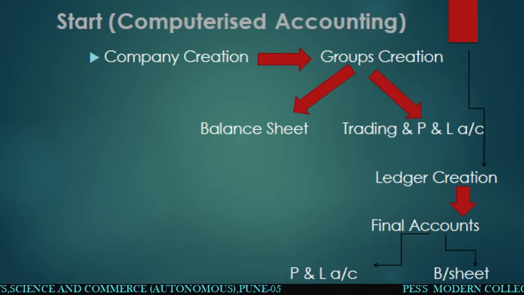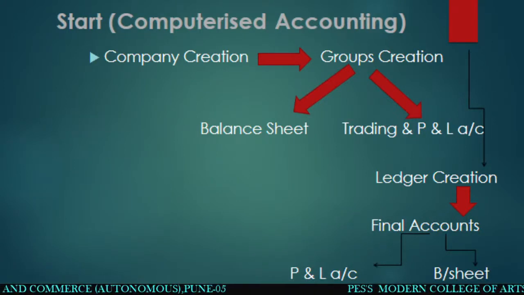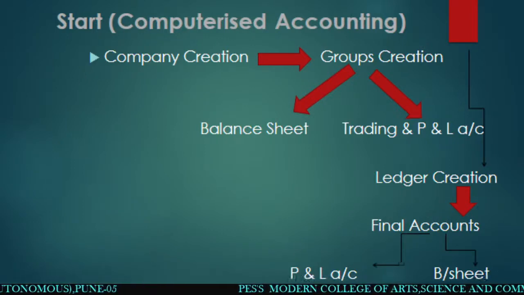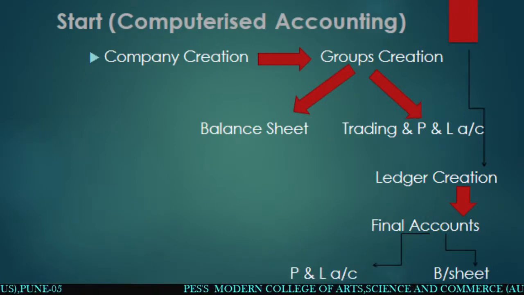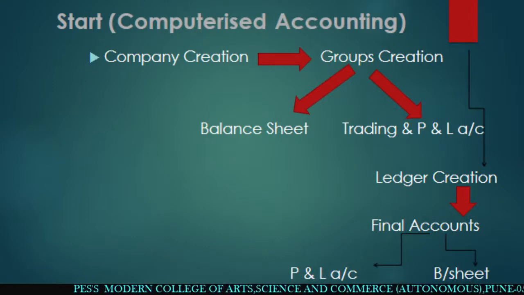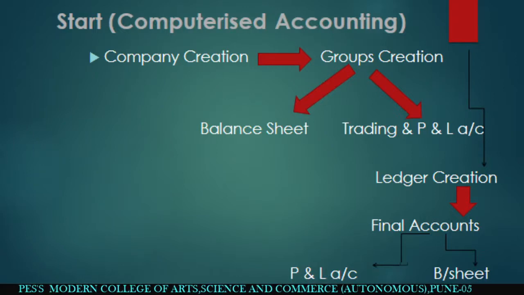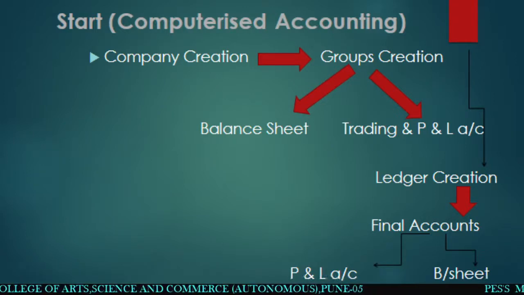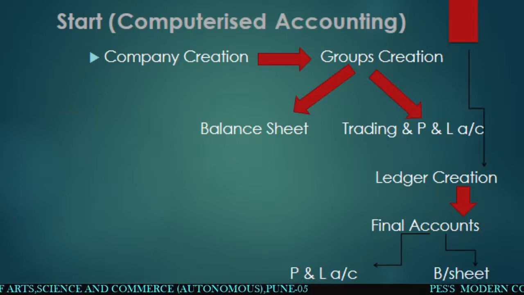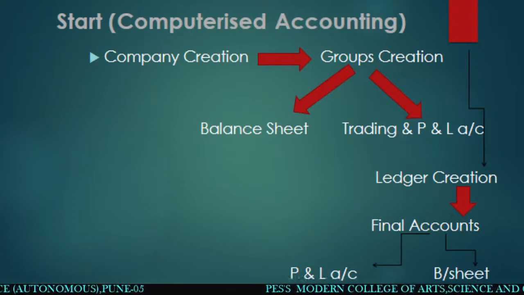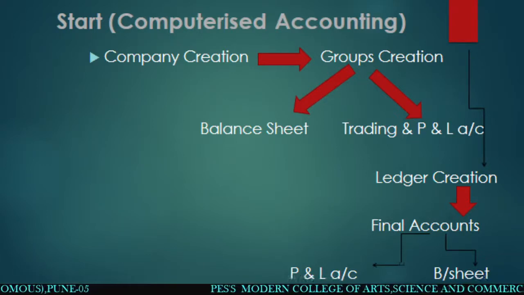So this is the procedure. Firstly, we have to create a company, right? We have to enter all the data related to the company. We'll see the information and all these things very deeply later, and we will create a company actually. After that, we have to create groups for the balance sheet and for the profit and loss account. And after this group creation, we follow the procedure of ledger creation. I will give you some examples.